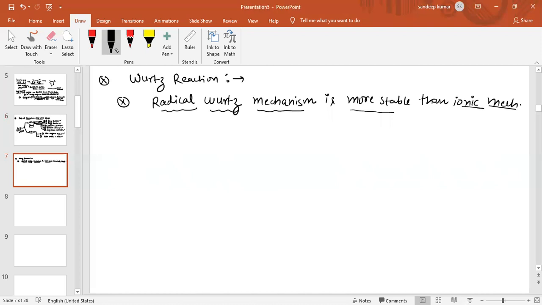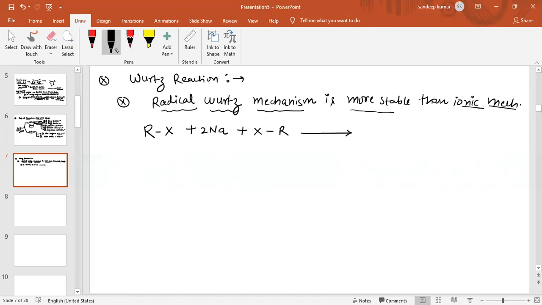Now we will discuss the Wurtz reaction. Basically we take alkyl halide and react it with sodium. Again take the mirror image of this compound RX, and the reaction is carried out in the presence of dry ether.